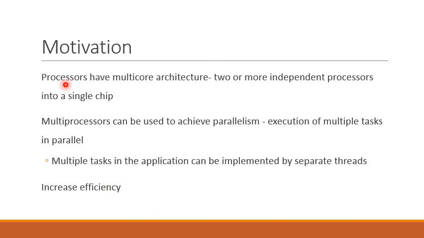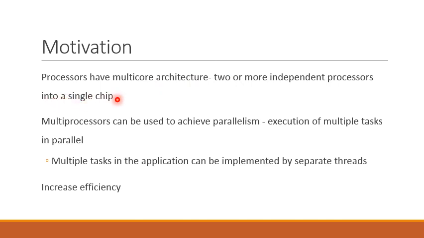Another motivation is that processors have multi-core architecture. Modern day processors have different cores, or different processors, on a single chip. Multi-core architecture means two or more independent processors on a single chip.